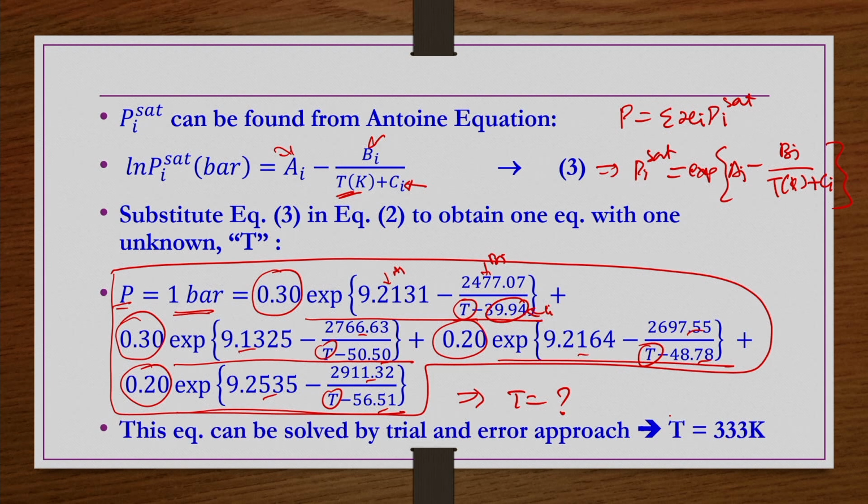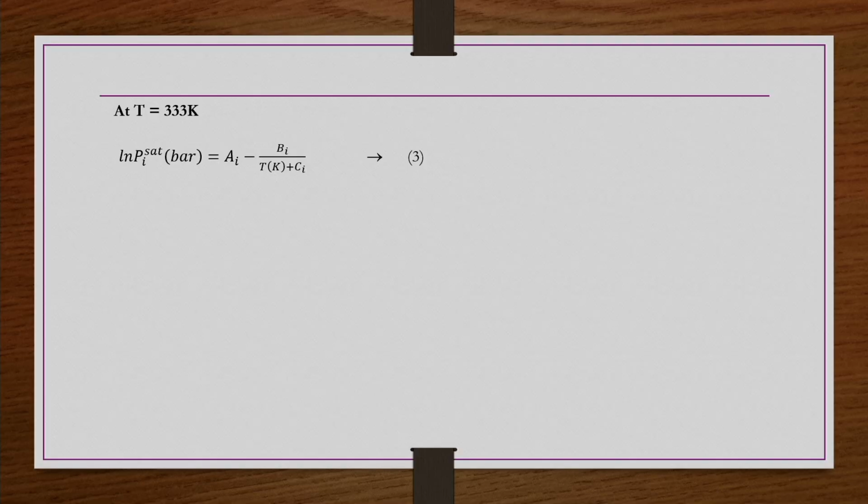By trial and error you can solve this equation and you will find it as 333 Kelvin. So, now the temperature is known. Out of Yi and T, T is known, only Yi is remaining. So, Yi you can find using Yi P equals Xi Pi sat. Xi is given, P is also given. Now, temperature we already found as 333 Kelvin. At 333 Kelvin you can find the Pi sat for each component using this Antoine equation.